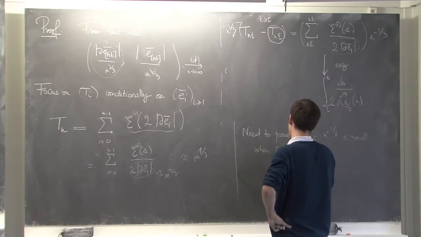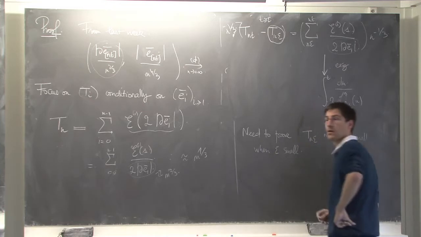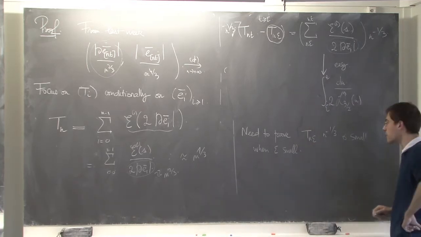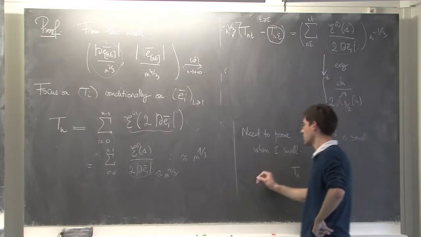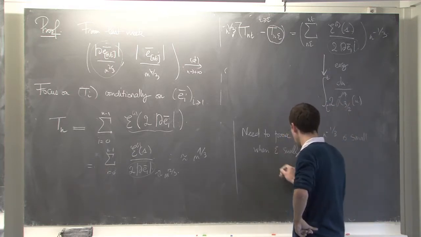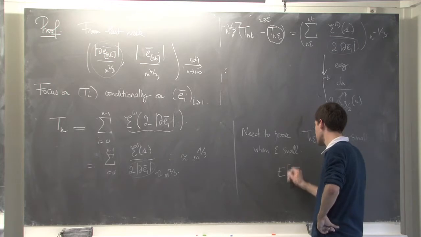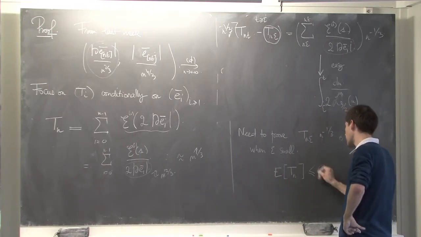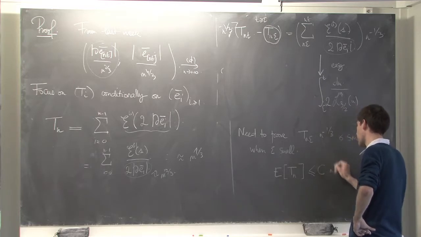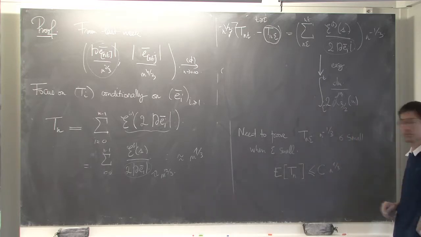Or if you prefer, we need to show that if you can prove that the expectation of Tn is less than some constant times n to the 1/3, that would do the job.